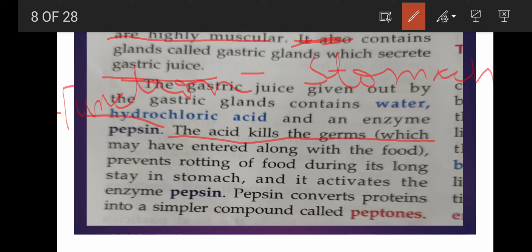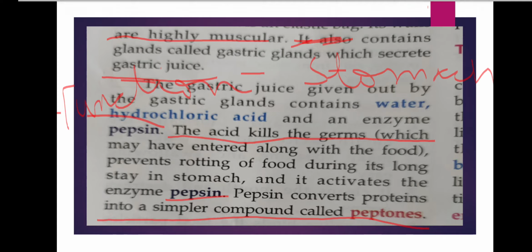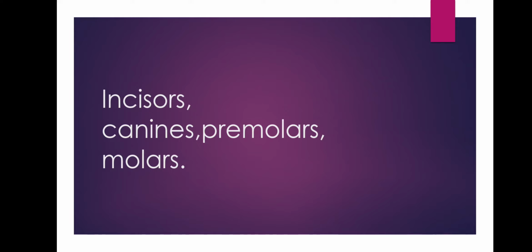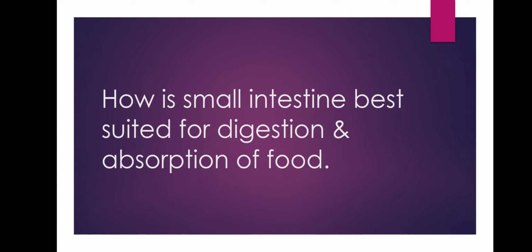Then you will write, the acid kills the germs which may have entered along with the food, prevents rotting of food during its long stay in the stomach, and it activates the enzyme pepsin. Okay, and pepsin converts proteins into a simpler compound called peptones. Now next, name the types of teeth present in humans. And the teeth are incisors, canines, premolars and molars.